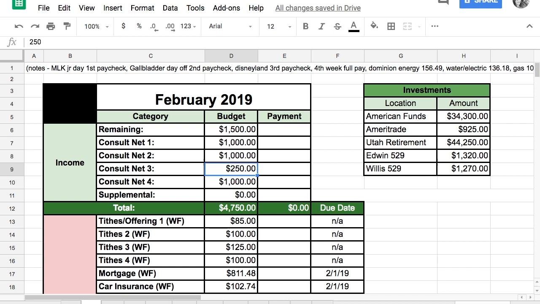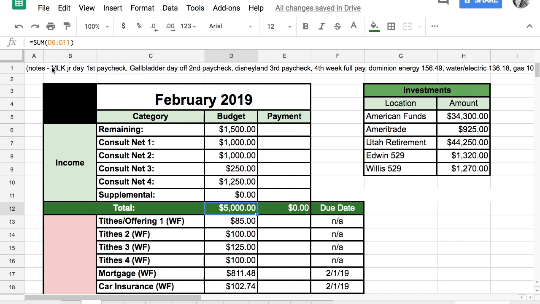And, let's see, is that right? Did I do that right? So this first one, Martin Luther King Jr., second one, yep, third one. And then the fourth paycheck will be for his third week of February work, which will be a full $1,250. So we're estimating about $5,000 coming in